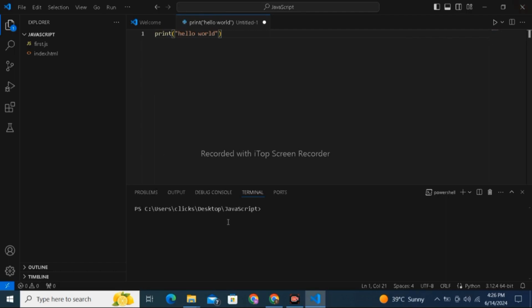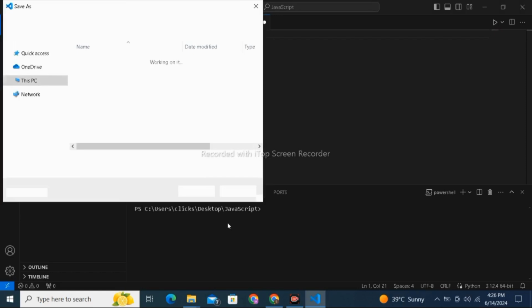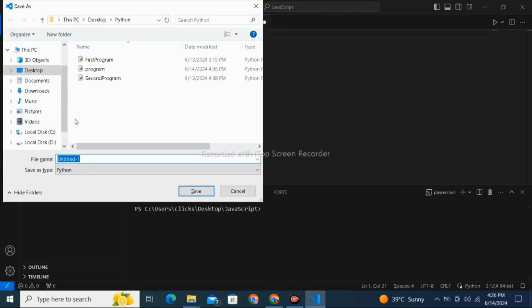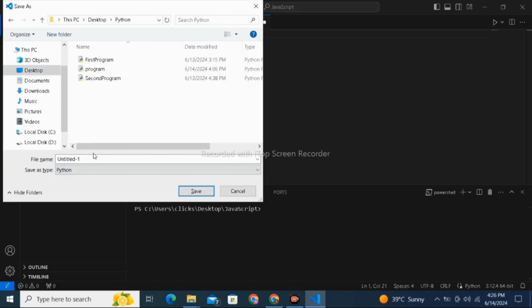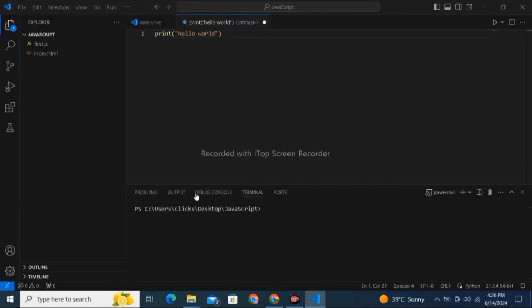Now first of all we have to save it by using Control and S on your computer, and this dialog will appear and you can save it. I will save it on the desktop in a Python folder. I will name it first.py. Py is the extension of a Python program. Okay, save it. Now you have to run the code. You have to click here.